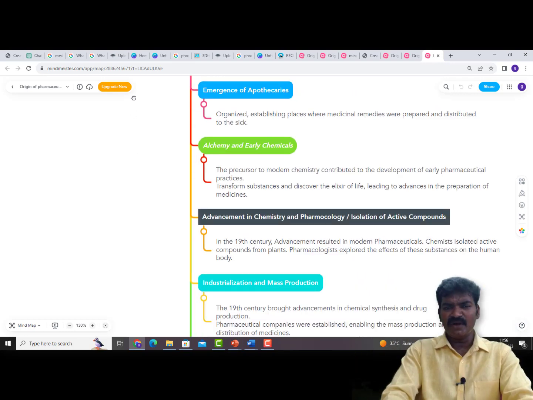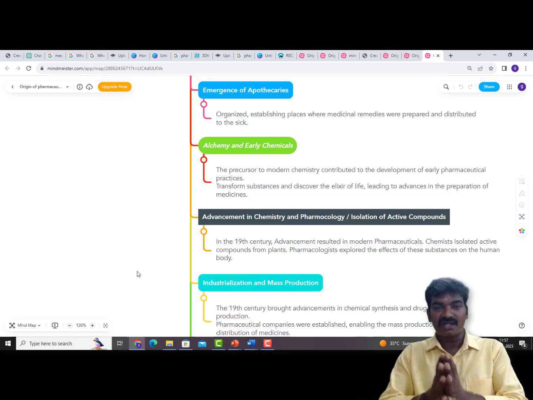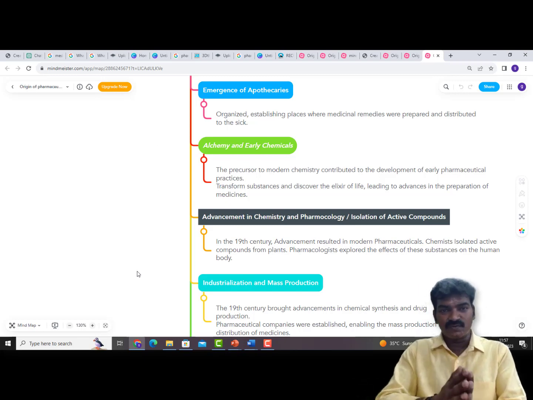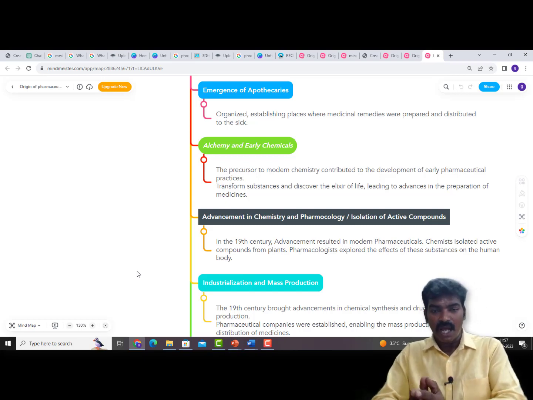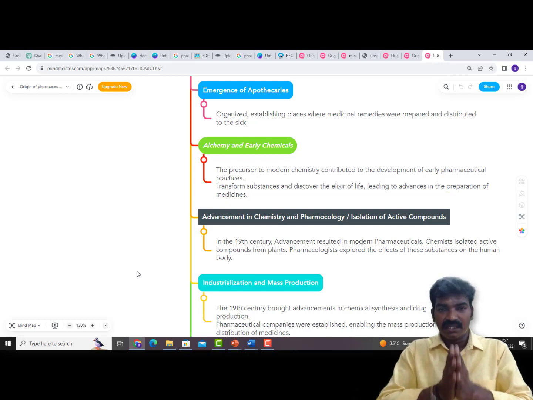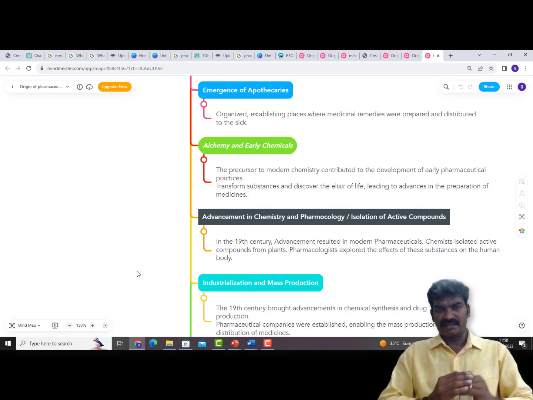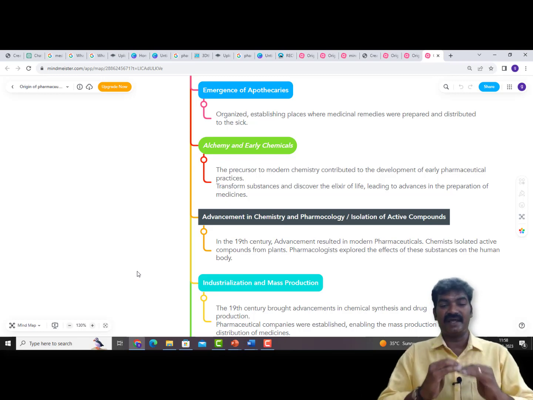And then a very important term is alchemy and early chemistry. What is alchemy? Alchemists are the ones who worked on transforming base metals into gold. And also, they are the precursors of modern chemistry, today's chemistry, and the development of pharmaceutical practices, transforming substances, that is nothing but discovering the elixir of life.